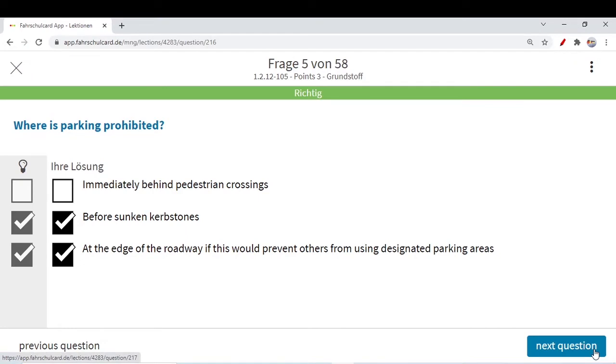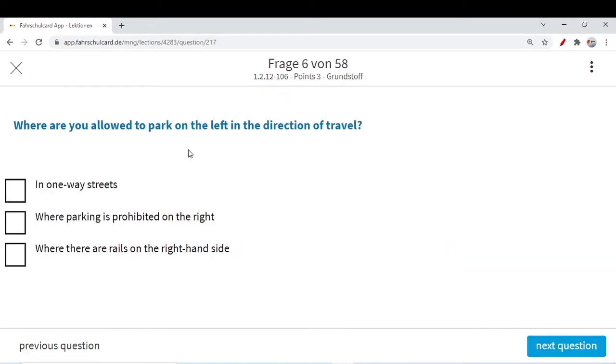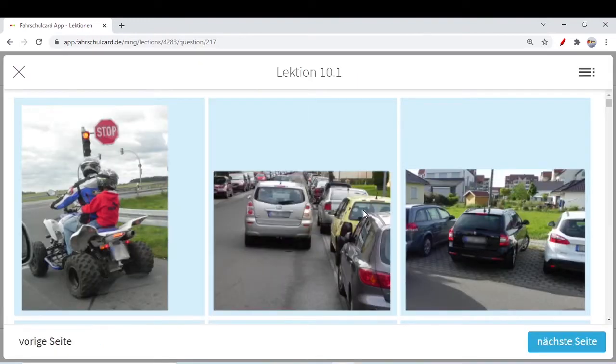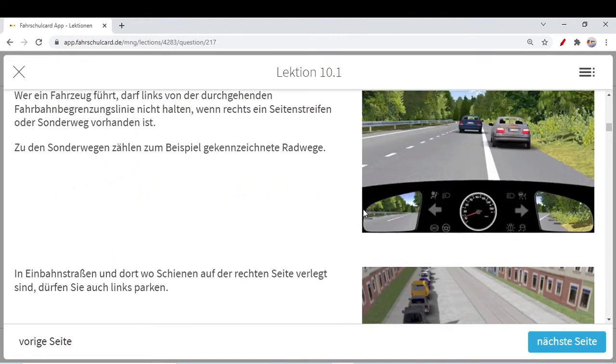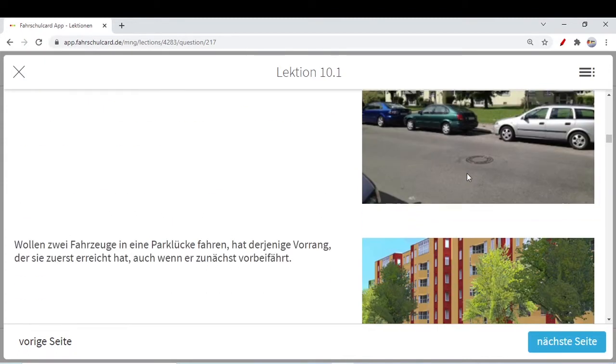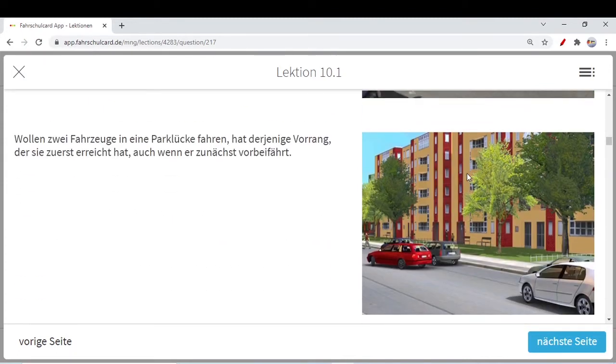Over there as well you cannot park. Where are you allowed to park? On the left in travel direction. Normally, whenever we have a two-way street, we can only park on the right hand side.